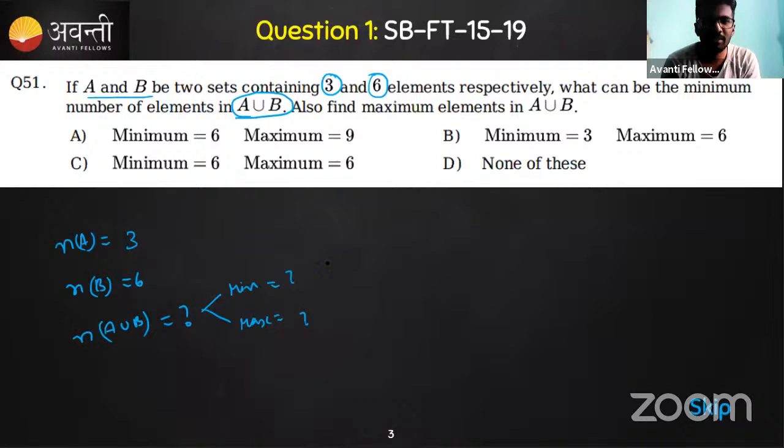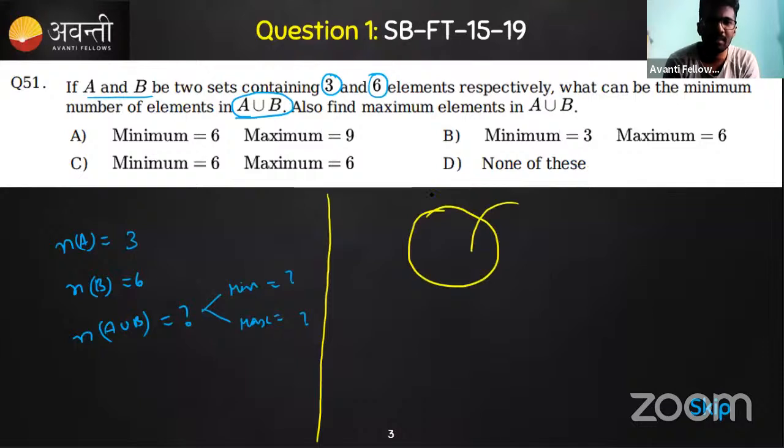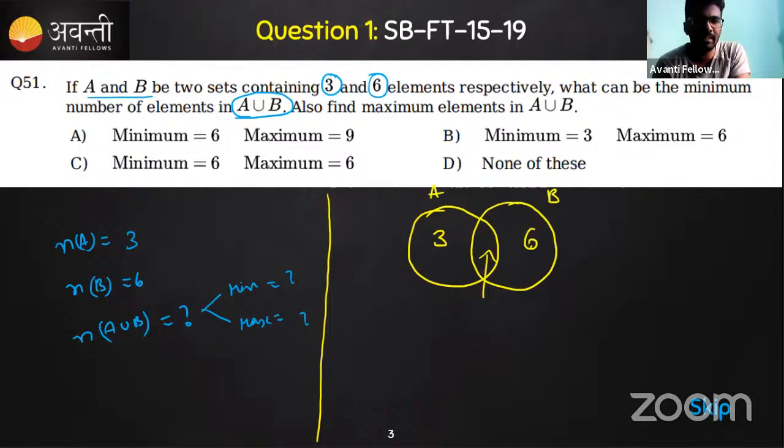This can be visualized in a Venn diagram very easily instead of using any formula. This is set A and set B. A union B means it will contain all the terms that are in A and B together. You know that set A contains 3 elements and set B contains 6 elements. But there could be some elements in the intersection also. We do not know what it is.